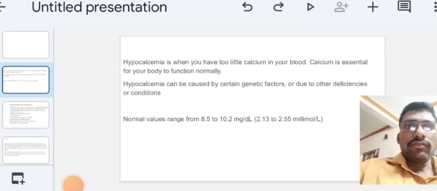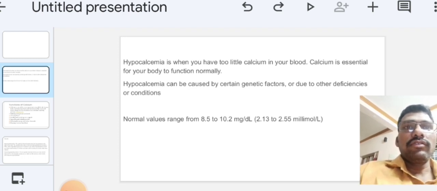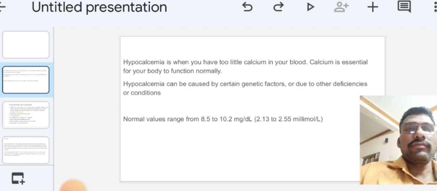Today we are going to discuss a new condition, hypocalcemia. Okay, let's see the definition. Hypocalcemia means the calcium level in our blood is too low. That is called hypocalcemia. Calcium is essential for your body to function normally.